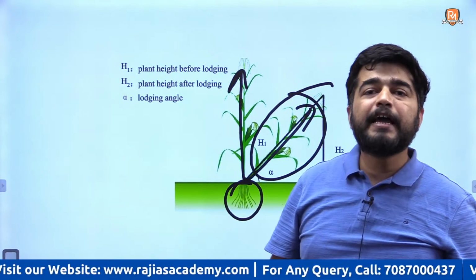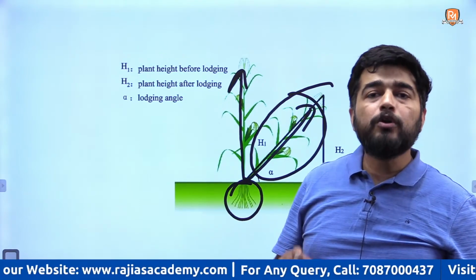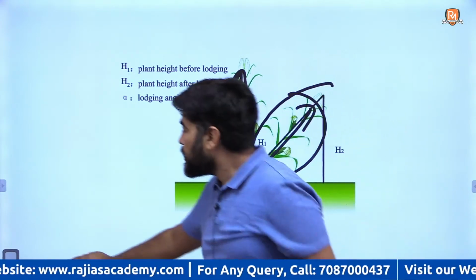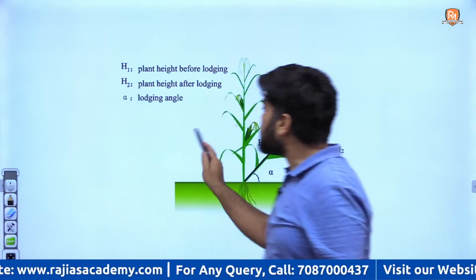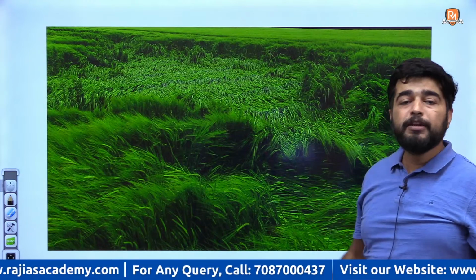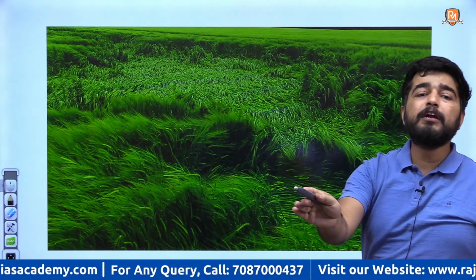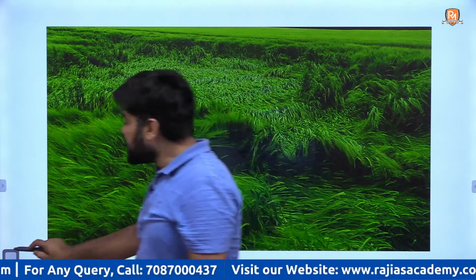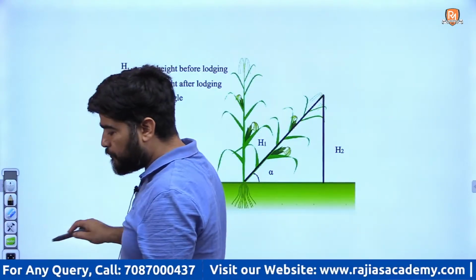So in the SRI method there will be no lodging, so the plant will be erect or not? This will be resistant against wind or high rainfall. There will be no tilting of your stem like this. This decreases your production, this decreases your yield. Getting my point?